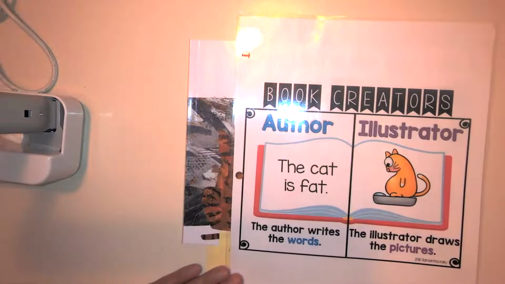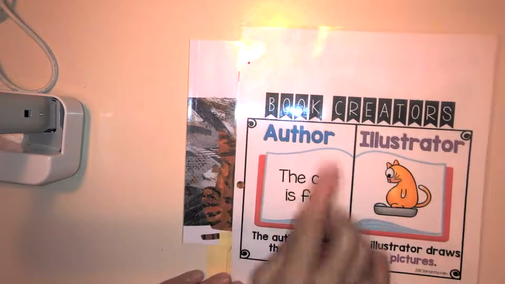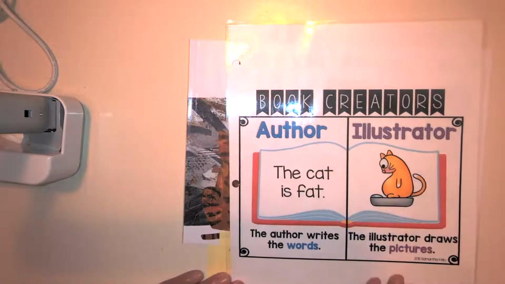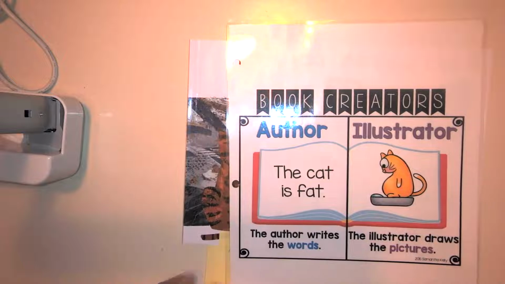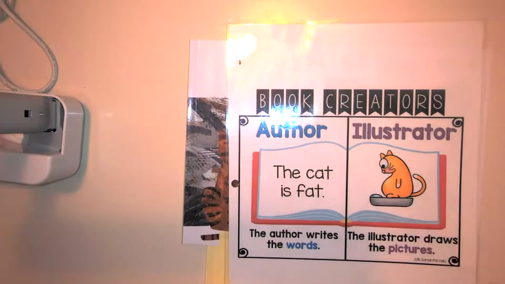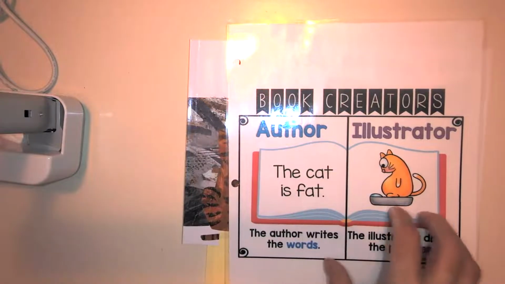So let's remind ourselves. An author is the person that writes the words. An illustrator is a person that draws the pictures, or they do the photographs, or they are painting something in the story. So Eric Carle is not only the author, he's also the illustrator. So he's doing both of those jobs.